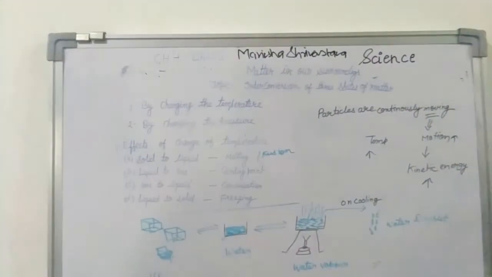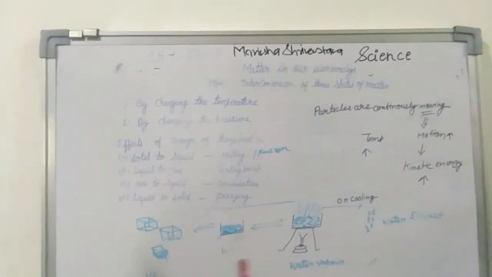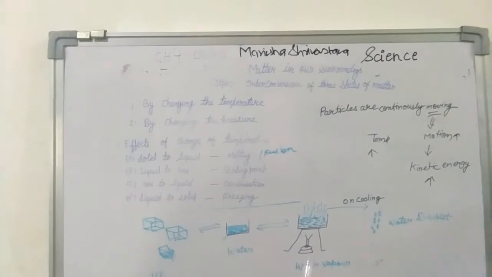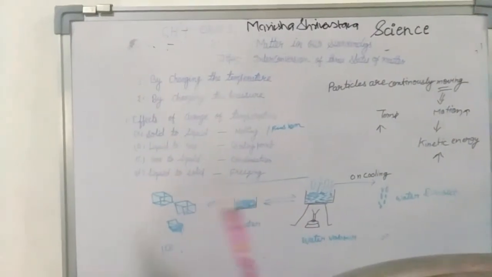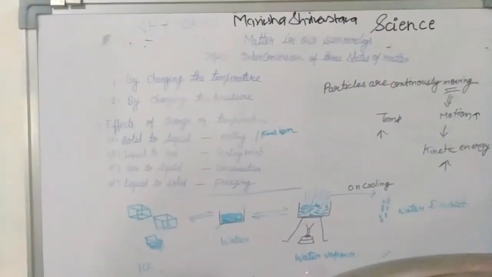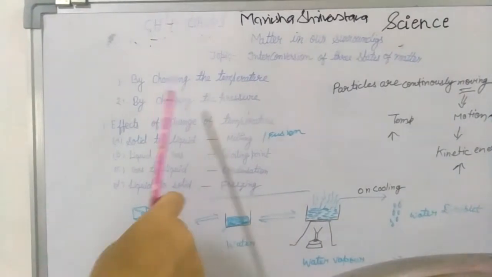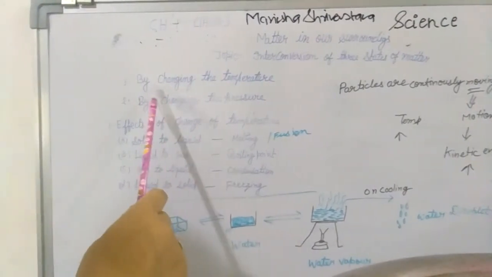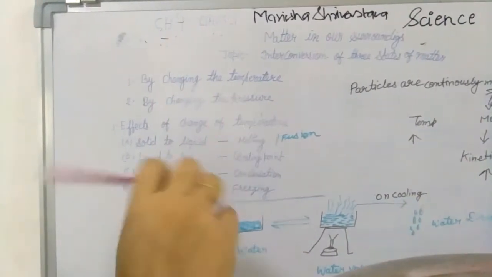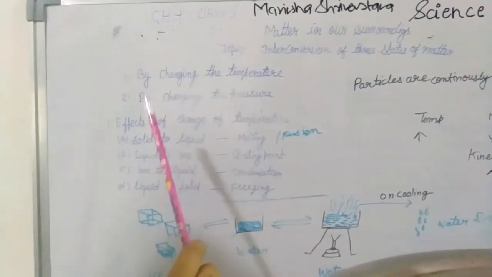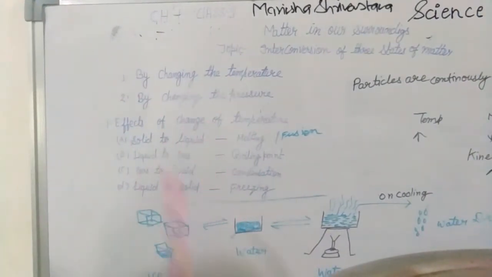You know that there are three states of matter named solid, liquid and gas. They interconvert to each other. How? With the help of these two points. By changing the temperature, they can convert into each other, or by changing the pressure. These are the two main points by which the states of matter can be converted to each other.